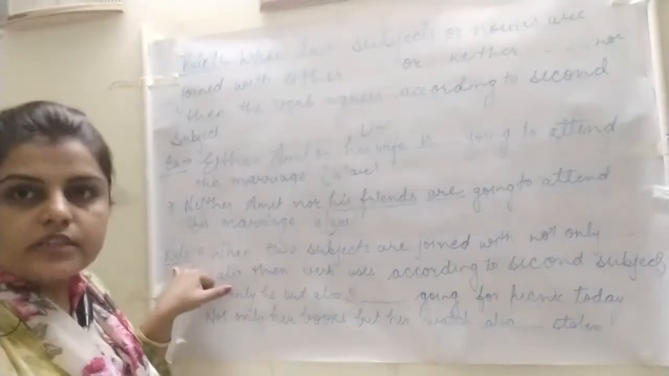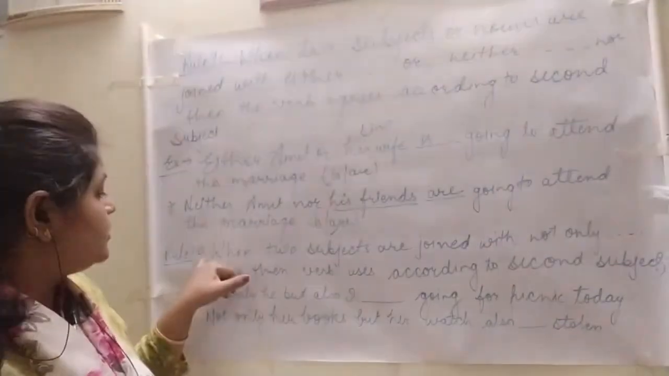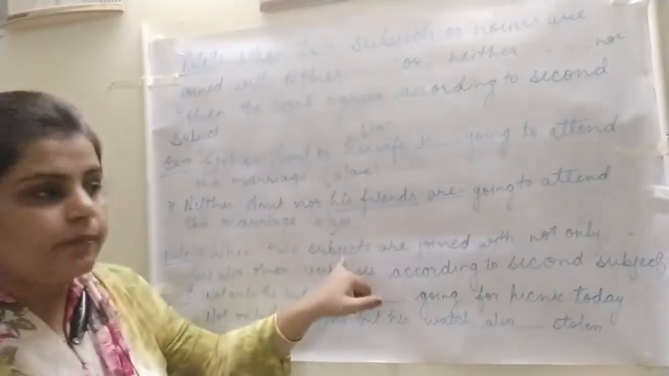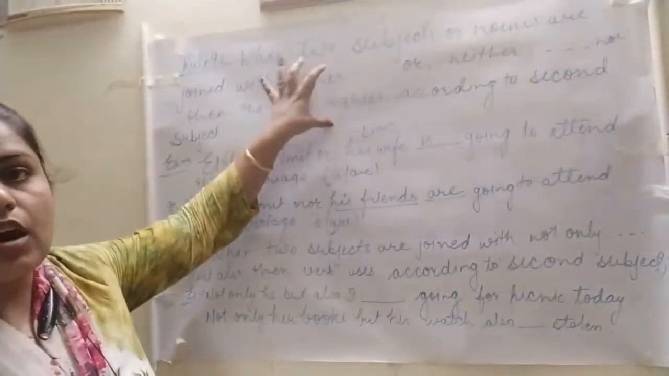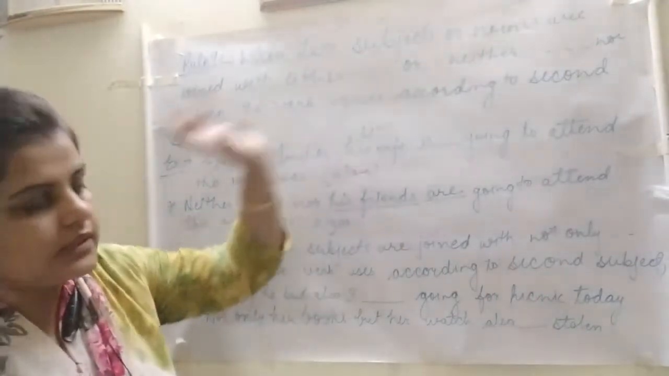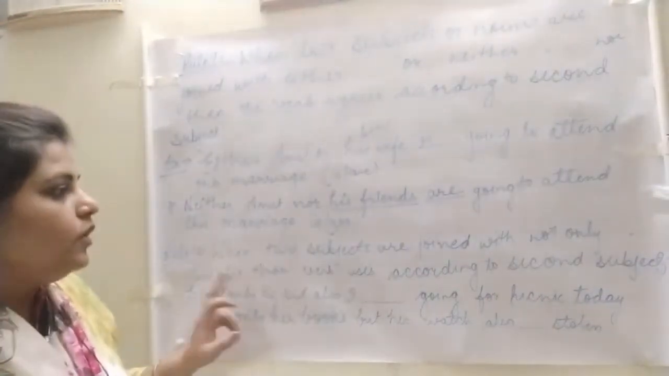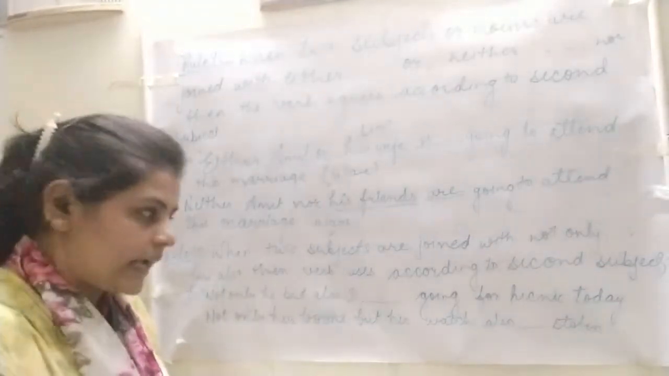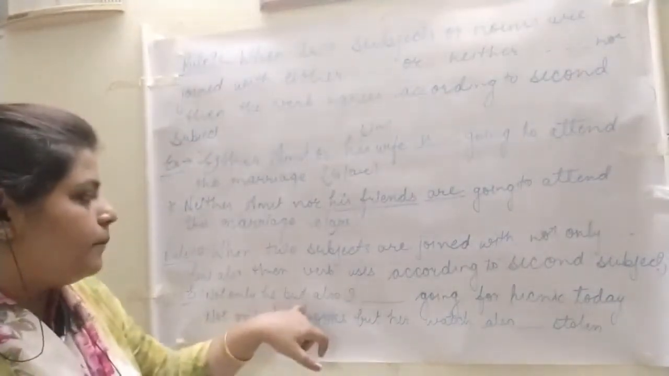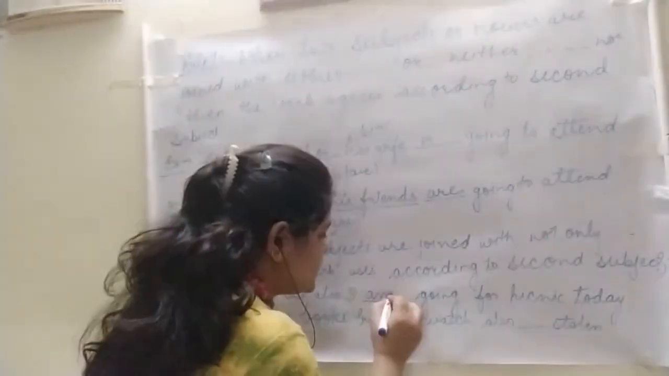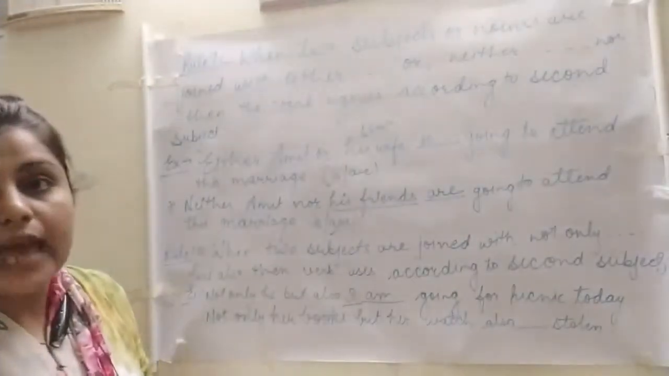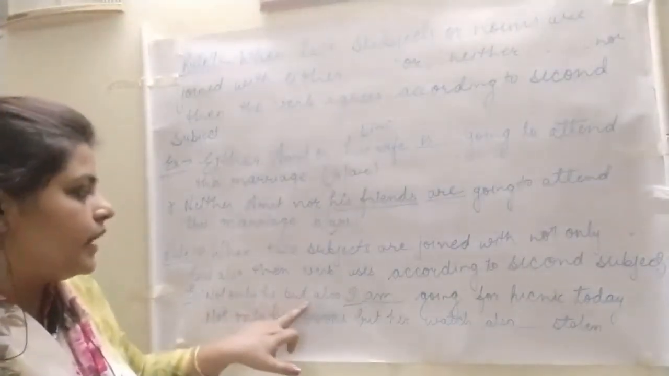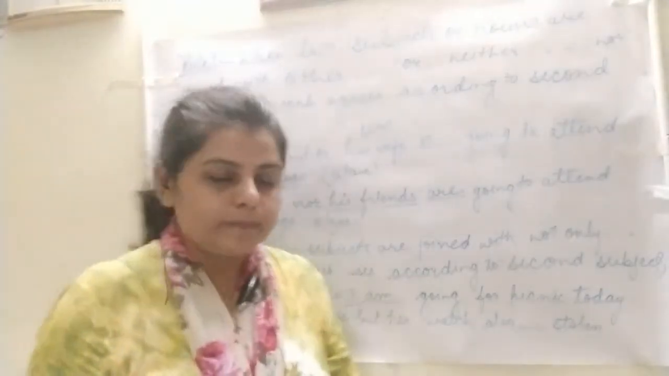Okay, let us move forward to the 10th rule. What is the 10th rule saying? The 10th rule says that when two subjects are joined with not only but also, then the verb is used according to the second subject, just like either or, neither nor. In this also the verb agrees with the second subject. See, not only he but also I am, because the second subject is I, and with I we use am in the present continuous tense. So, not only he but also I am going for a picnic today.